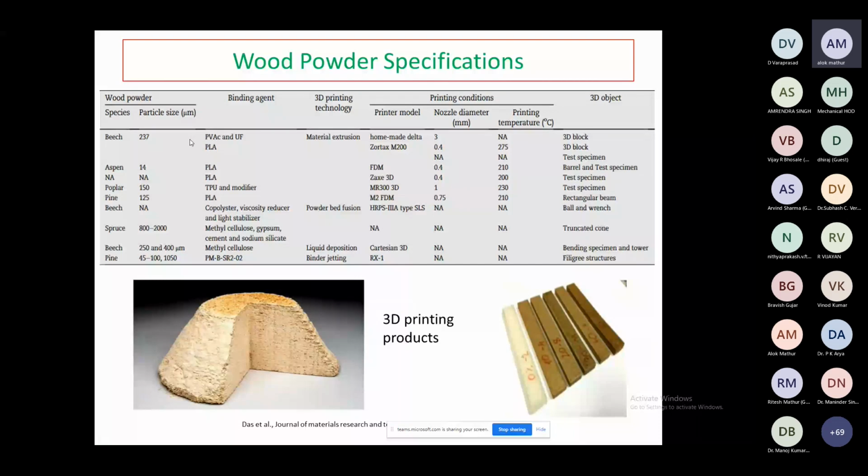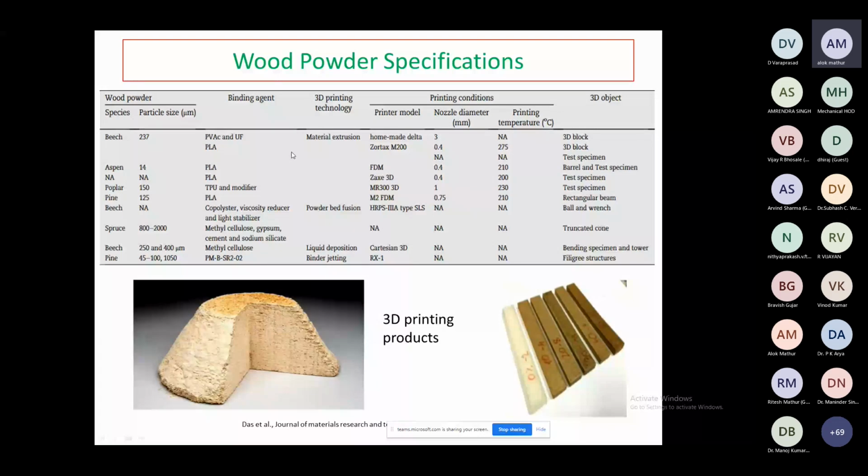Some of these are PVA, urea formaldehyde, PLA, TPU and modifier, PLA copolyester, viscosity reducer, and light stabilizer. Methyl cellulose is also used, right? And gypsum, cement, sodium silicate, and methyl cellulose. This is also one type of binder, PMBSR202. So 3D printing technology has already used these 4 types: material extrusion, powder bed fusion, liquid deposition,